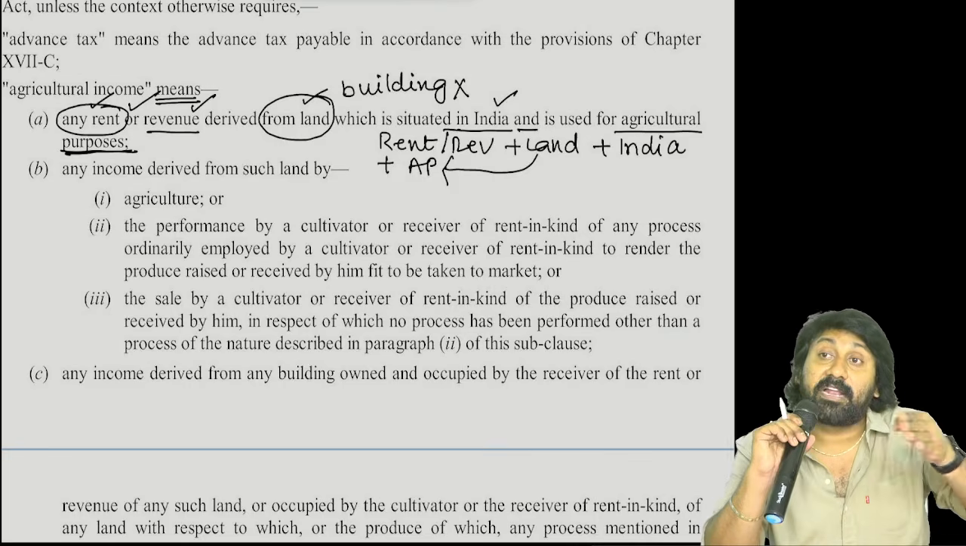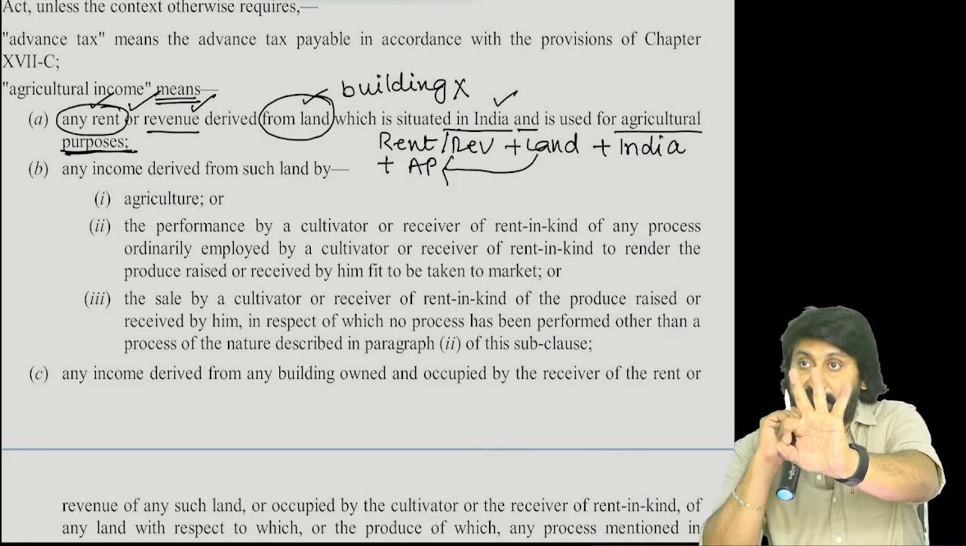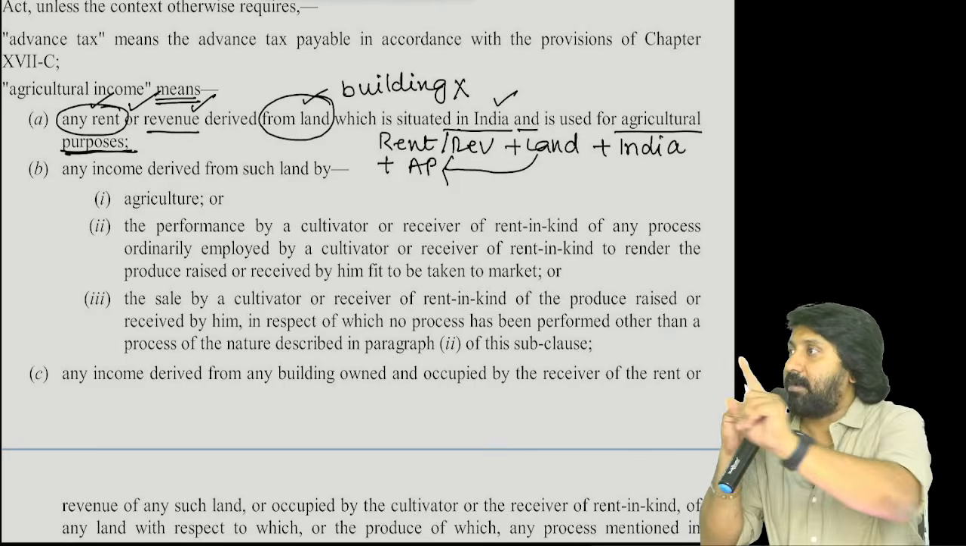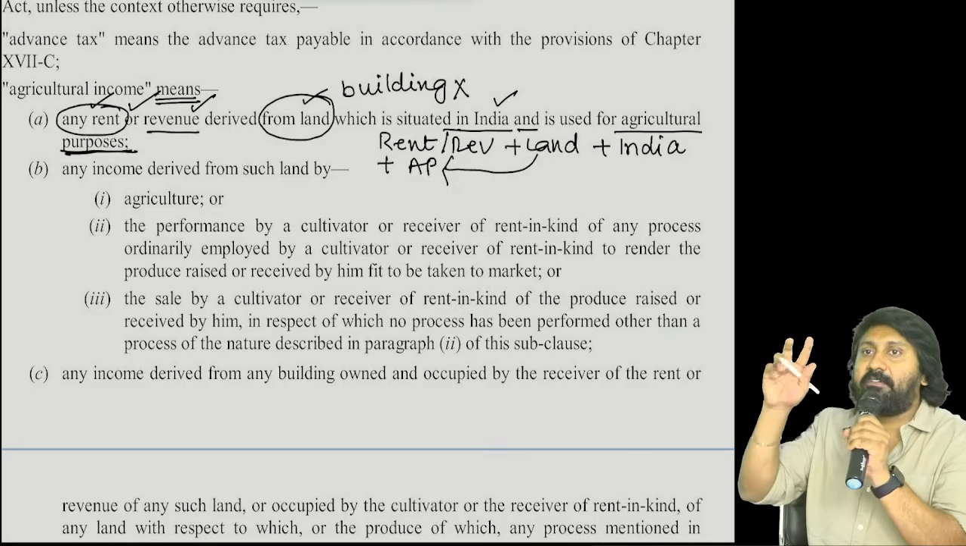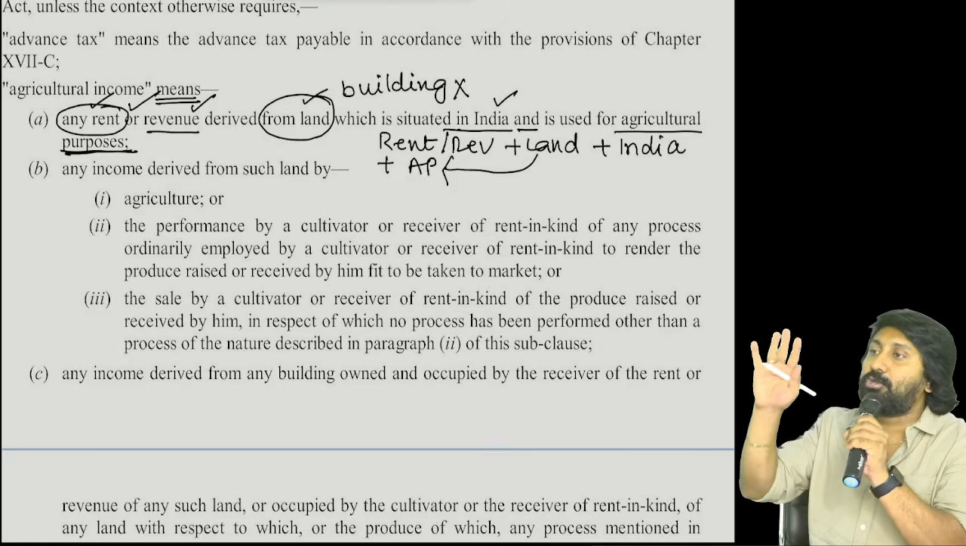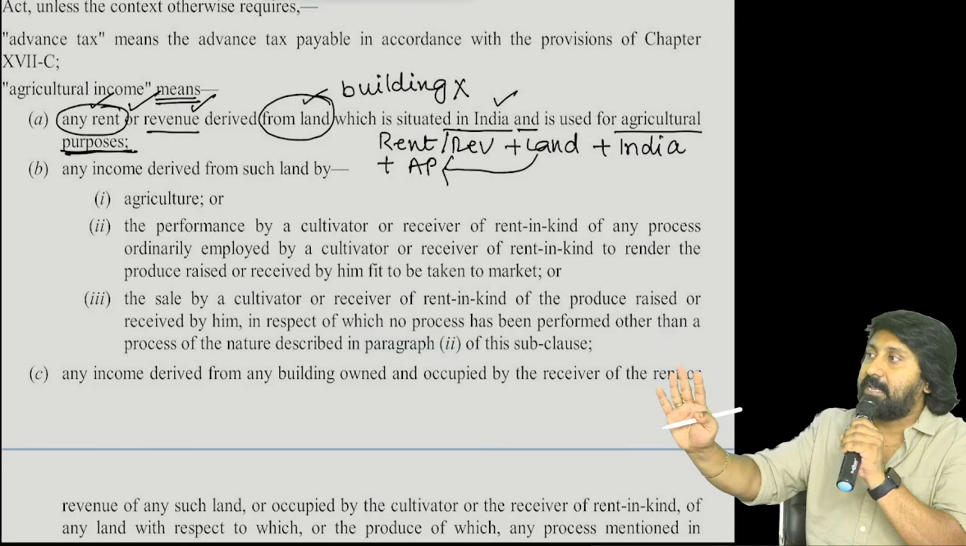Okay? This is one way of agricultural income. How many kinds of agricultural incomes are there? 3 kinds. In that, how many kinds we completed? 1 kind. What is the first kind? Rent or a revenue derived from a land situated in India and used for agricultural purpose. Then we call it as?